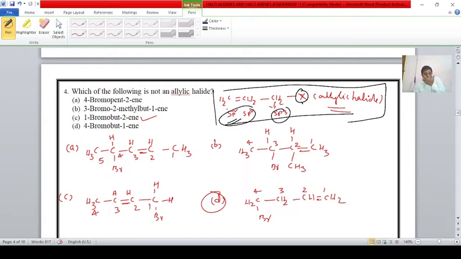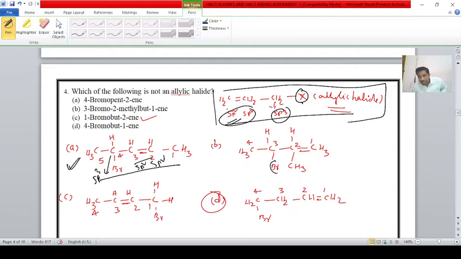Okay, students, here I will check. First, answer A, 4-bromopentene. It is the IUPAC name, students, and this is the structure of the first compound. We'll check, student: bromine is bonded to an sp3 hybridized carbon, correct, which is bonded to the 2 sp2 carbons or C double bond C. The condition is obeyed. It is an allylic halide.